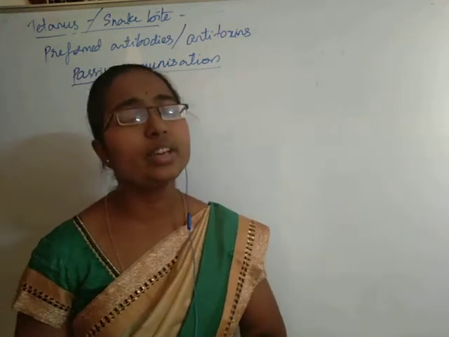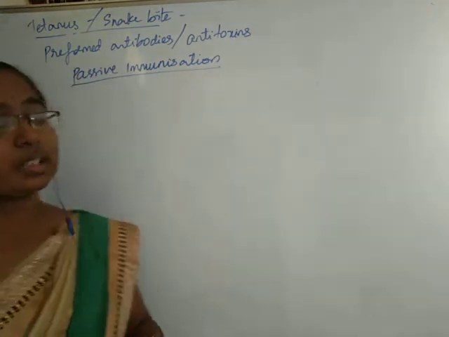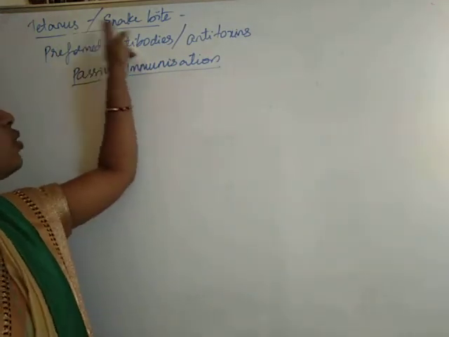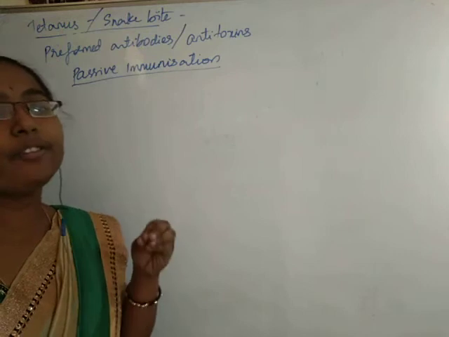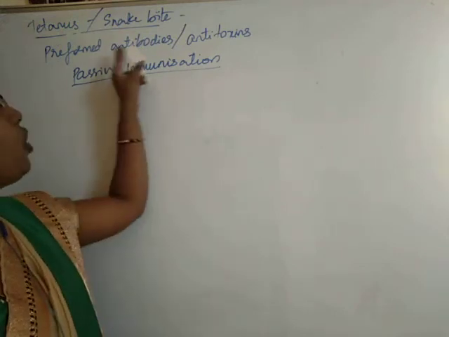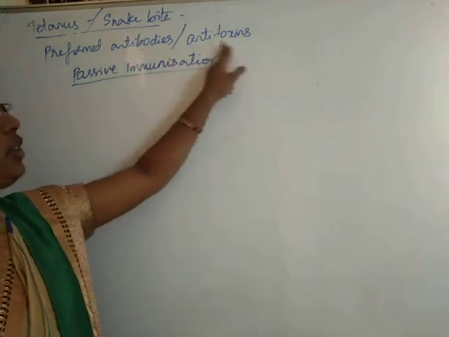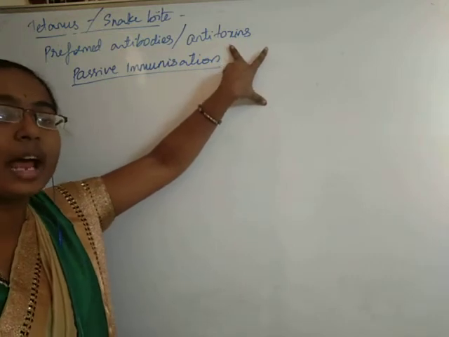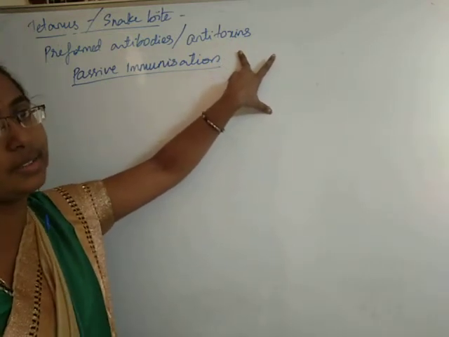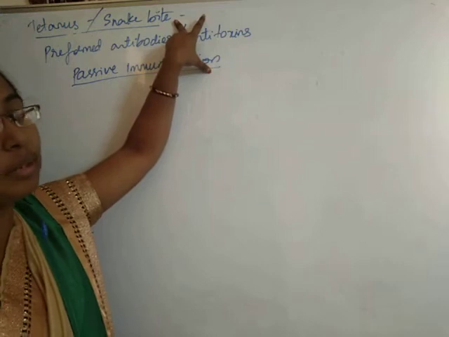In some cases where we need quick immune responses, like diseases such as tetanus or during snake bite, already formed, pre-formed antibodies or antitoxins are given, meaning antibodies against the toxic substances, because a snake bite releases venom into our body.